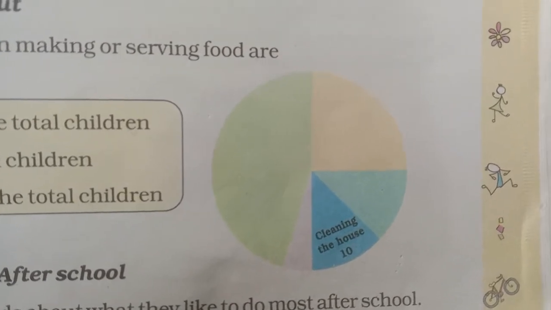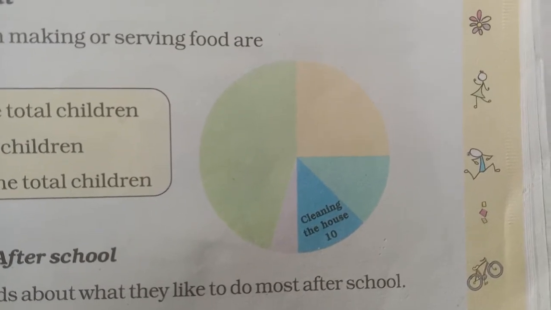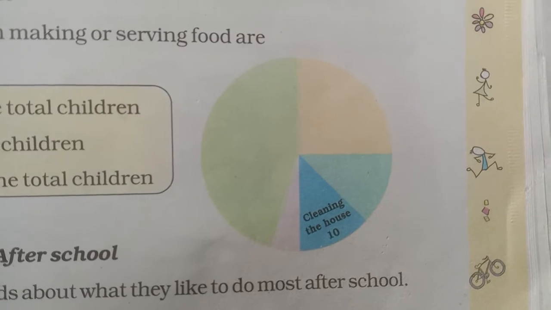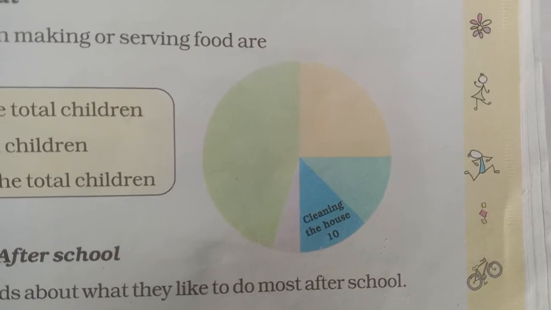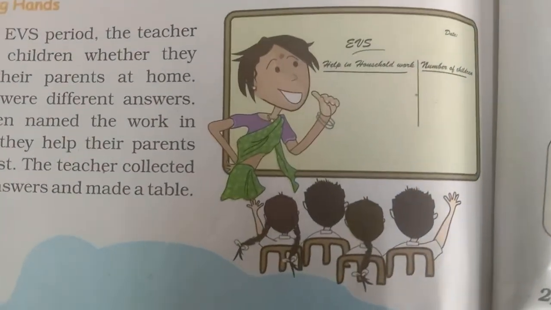What do we call it? Pie chart. In 5th grade, they use the word chapati chart. Let us see about this chapati chart with the help of one activity. Yes, what can you see in that image?